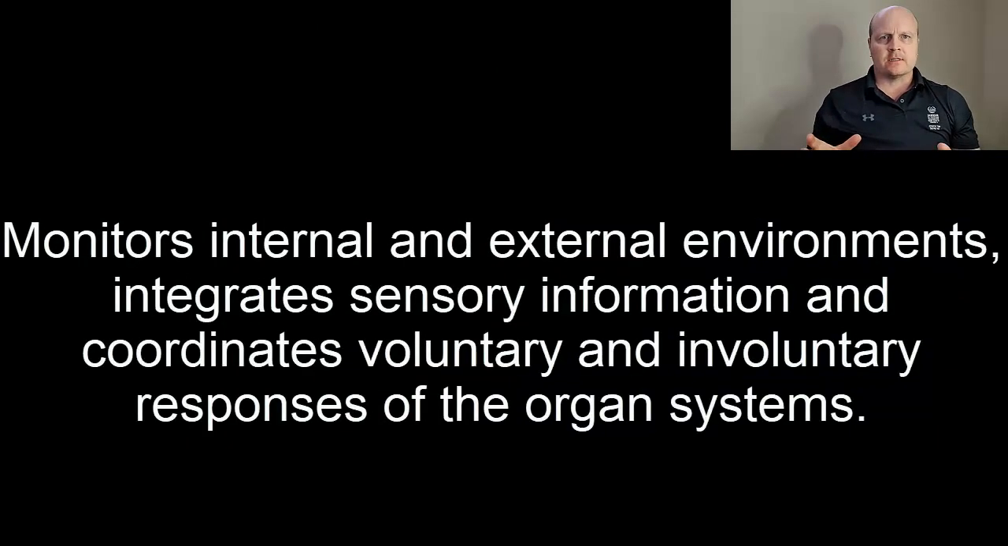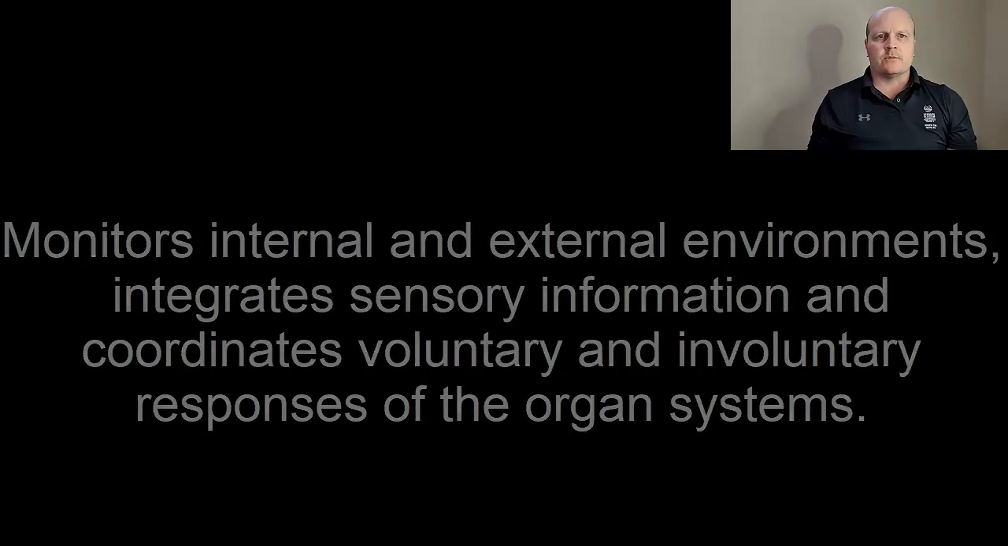So our nervous system, its role is to monitor our internal and external environments. It integrates sensory information and coordinates voluntary and involuntary responses of our organ systems. Fast-acting sensory and motor responses. How do we break it down?